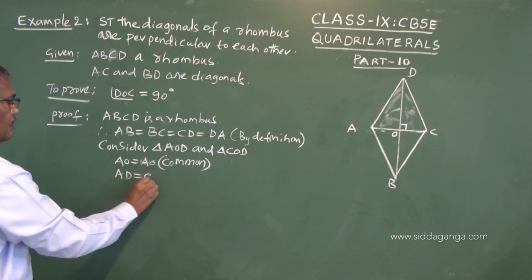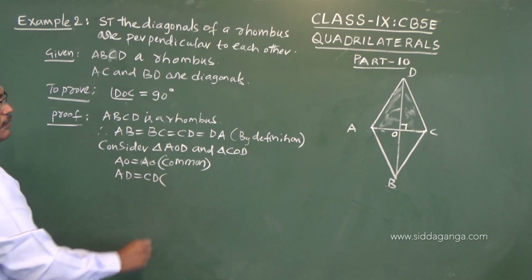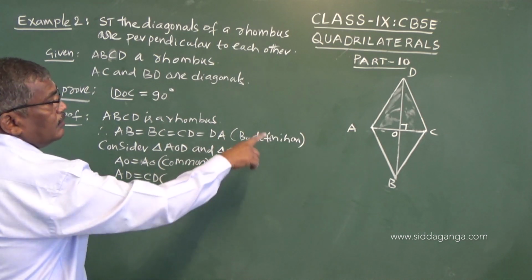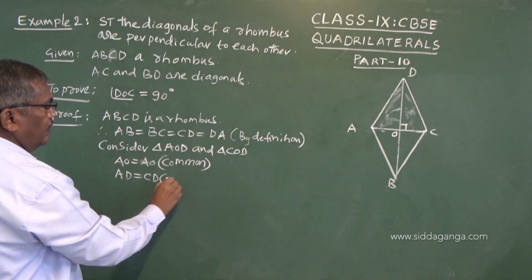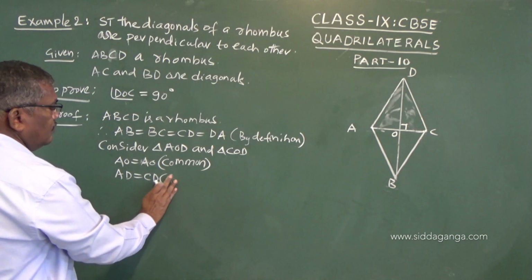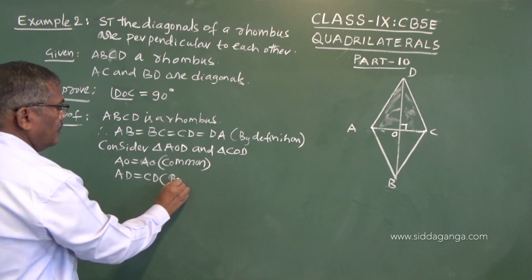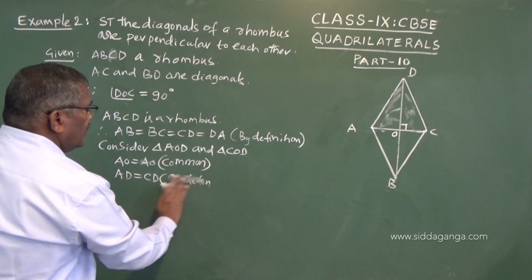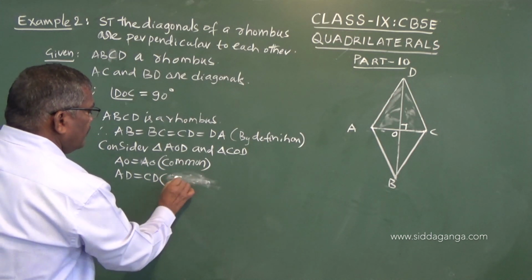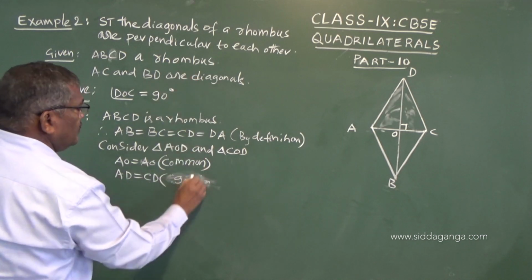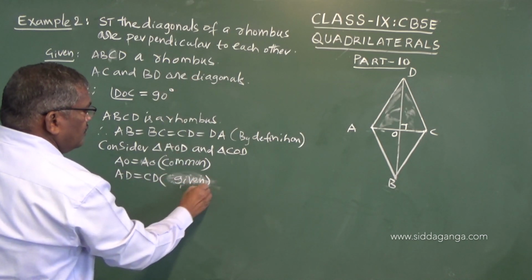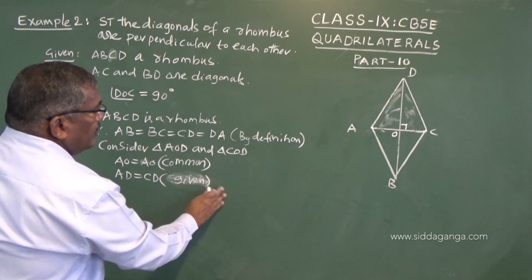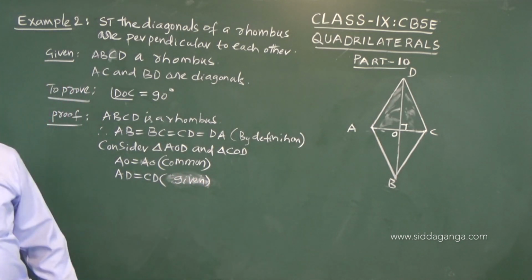All sides are equal, it is by definition. Or you can write given. When it is given as a rhombus, it is understood that the sides are equal.